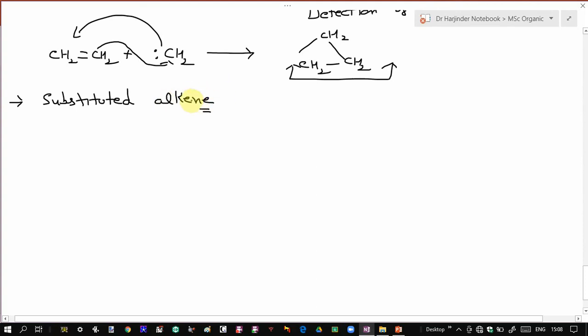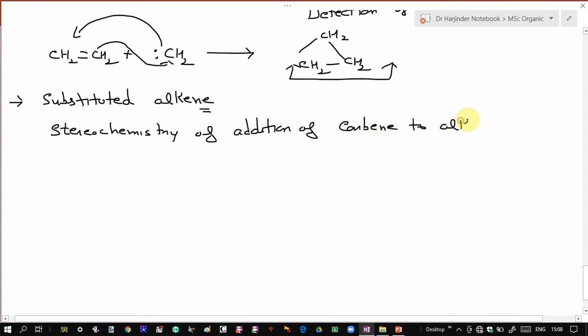And that also describes the stereochemistry of this addition reaction. So let us see the stereochemistry of addition of singlet and triplet carbenes to alkenes.